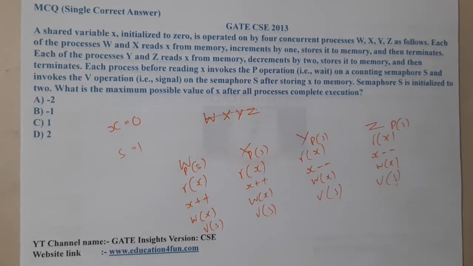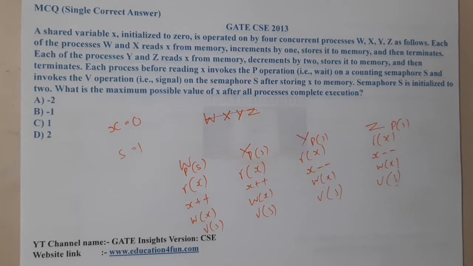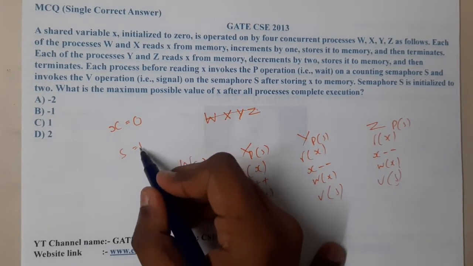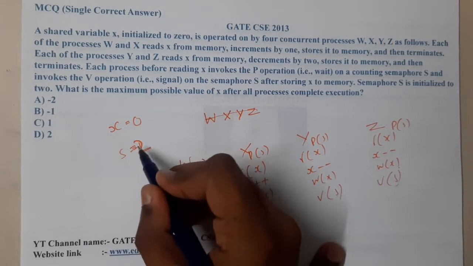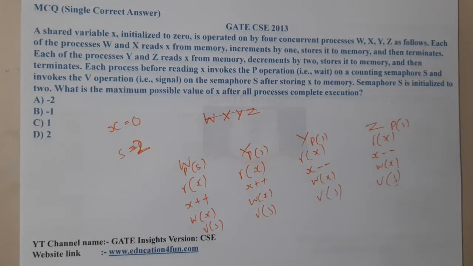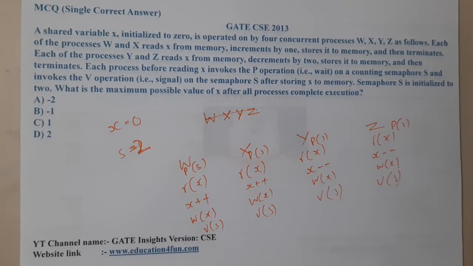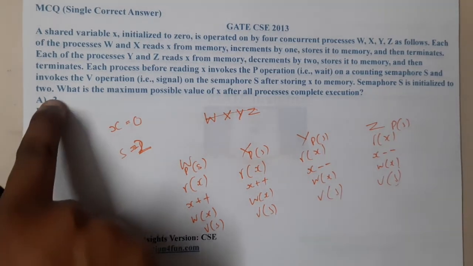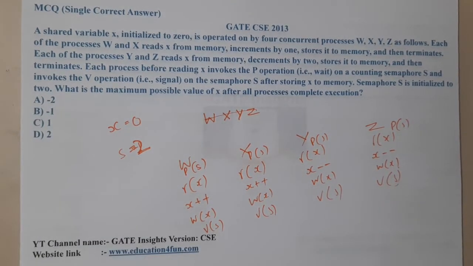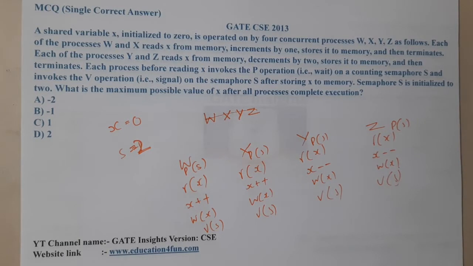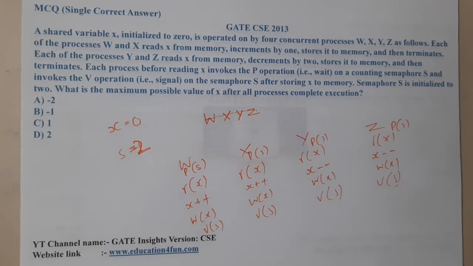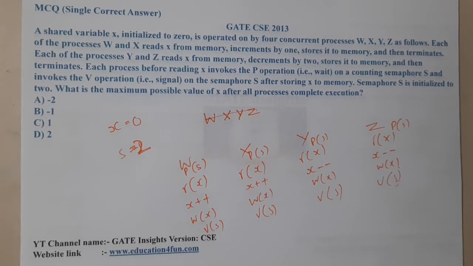Yes. So semaphore S is initialized to 2. The value of S is not 1 but 2, guys, and each process invokes the V operation. So till here I have read. Now what they are asking is: what is the maximum possible value of X after all possible complete executions?